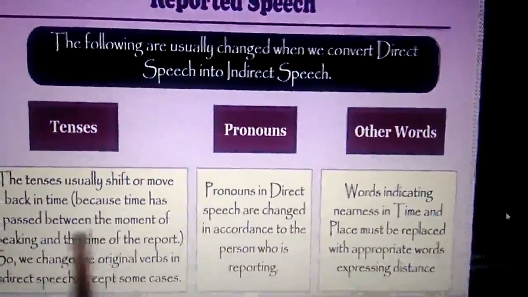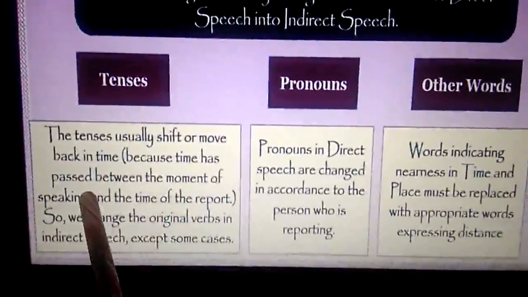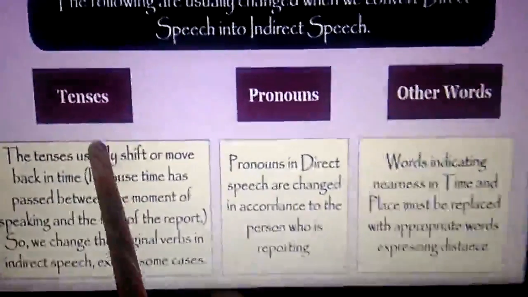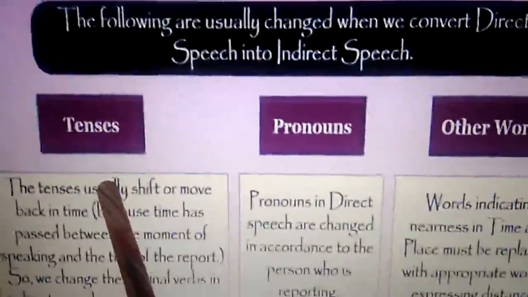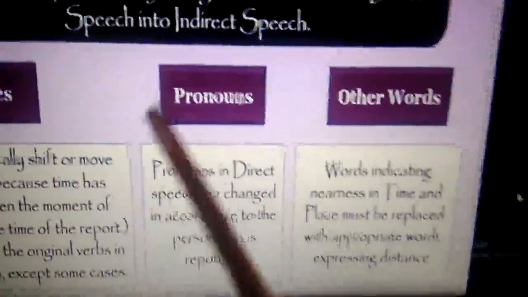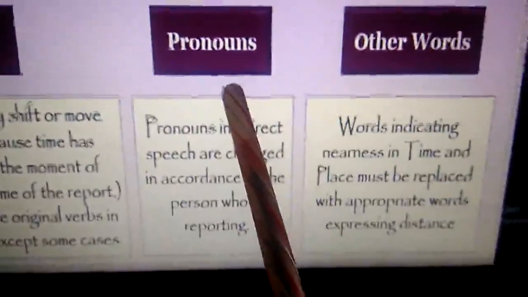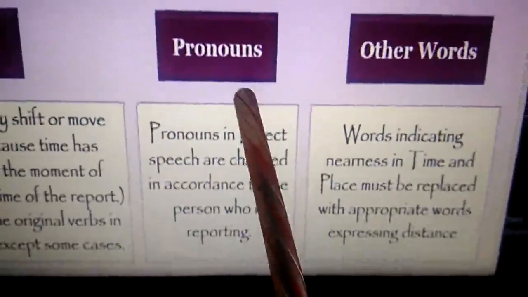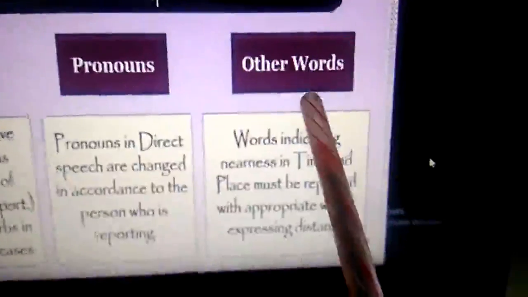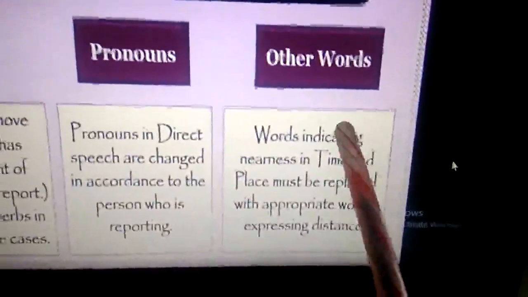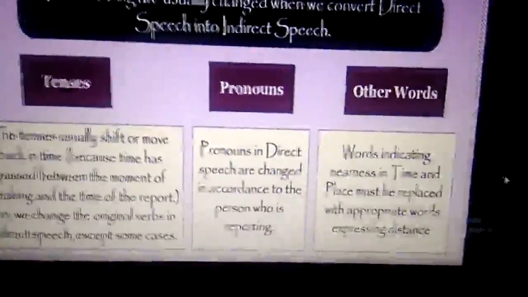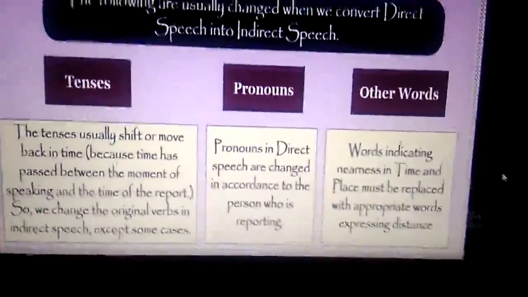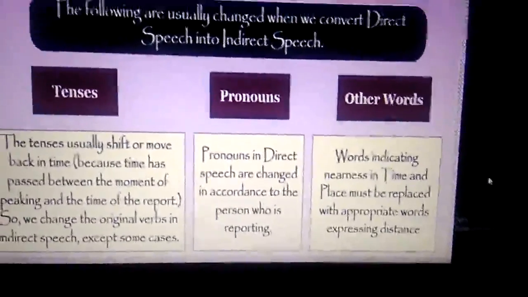So there is a back shift of tense, and usually there would be a change in tenses. The other one is a change in pronouns in accordance with the person used in the sentence, and also the other words, that means the words related to time and place. So we usually get changes in these three categories: tenses, pronouns, and other words.